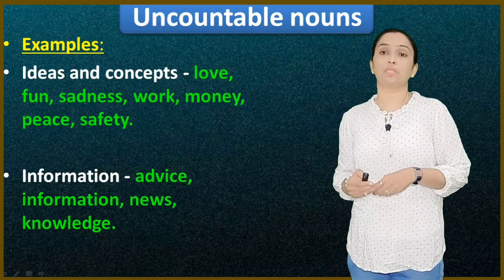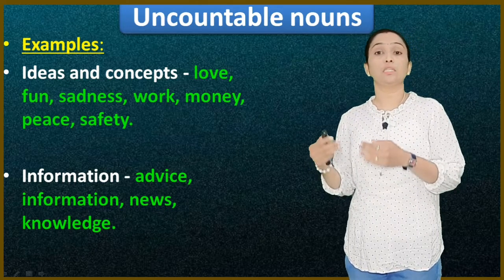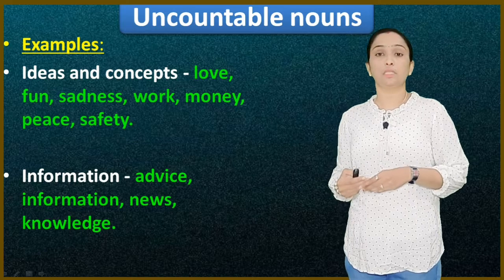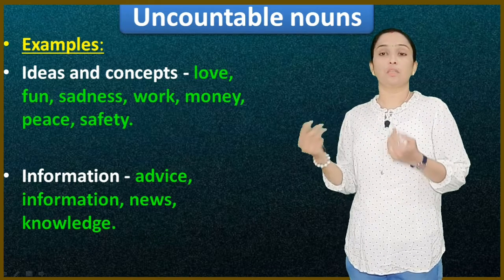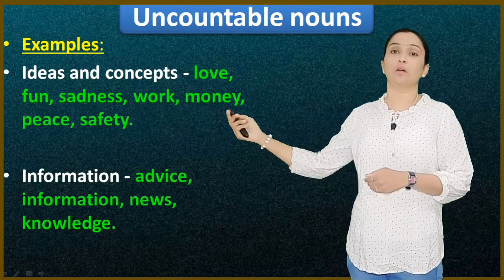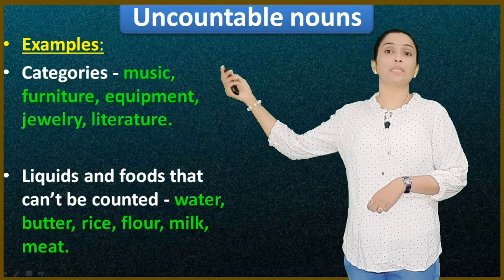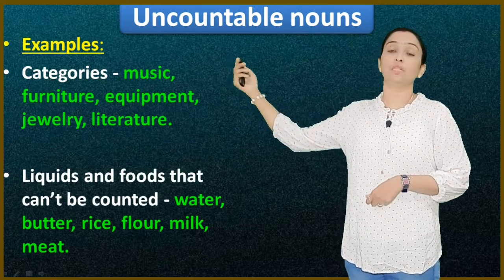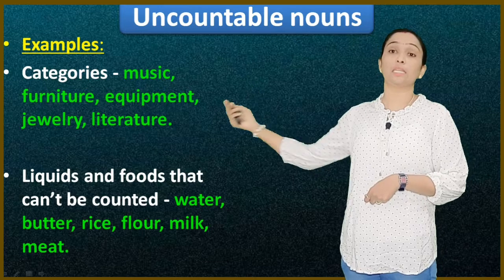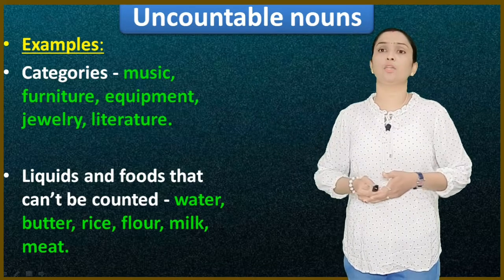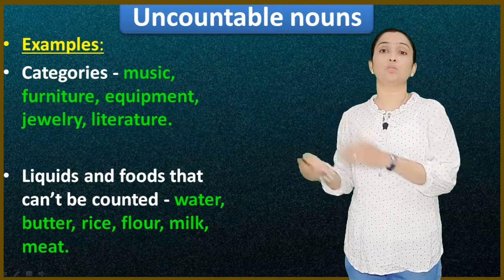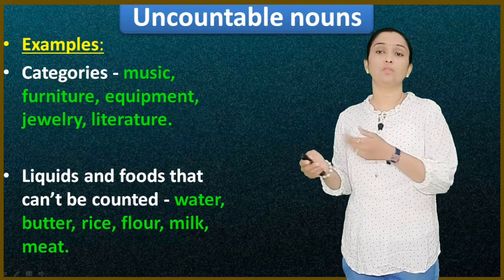Next is information, advice, news, knowledge. These are the information that we cannot count. So these are the examples of uncountable nouns. Next are the categories: music, furniture, equipment, jewelry, literature. You can't count the music, 1 music, 2 music, furniture, 1 furniture, 2 furniture.